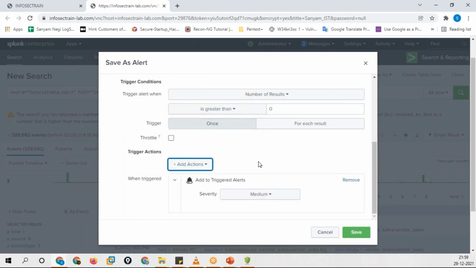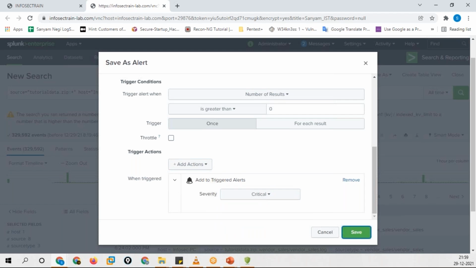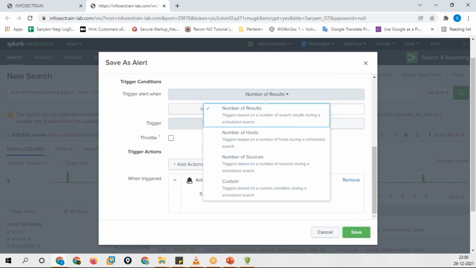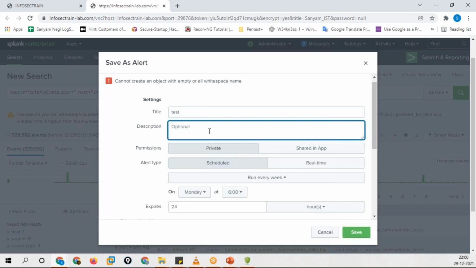So let's suppose I click on triggered alert. Severity can be medium, low, high, or critical. I mention critical and click on save. Now whenever this activity happens again, or this event is generated again, what will we get? An alert for that. Exactly. So this is how you create an alert, and then you send this alert.